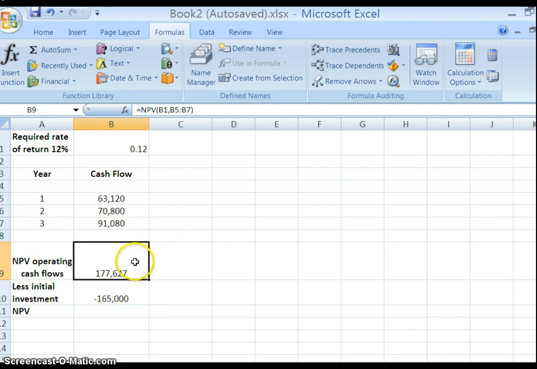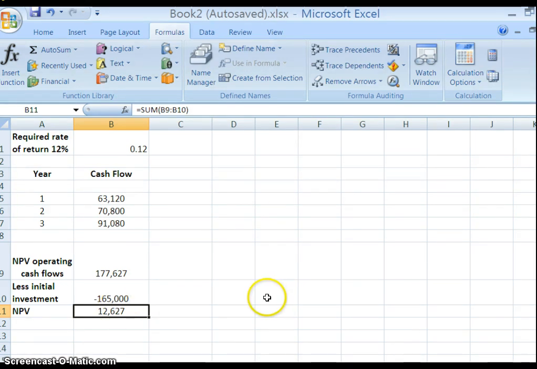Then we would subtract out our initial investment, and then we would get our same net present value of $12,627, a positive value after subtracting our initial investment, so we would do the project.